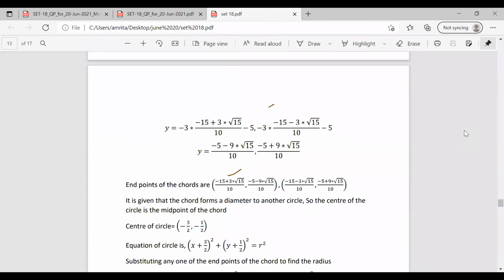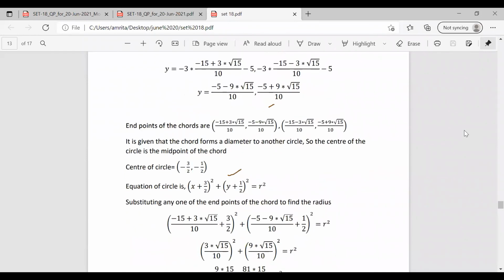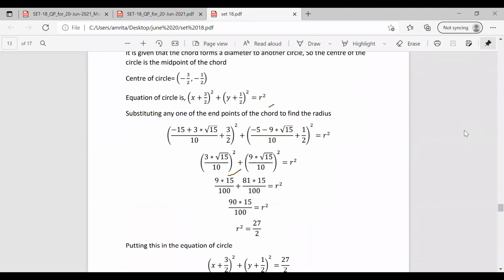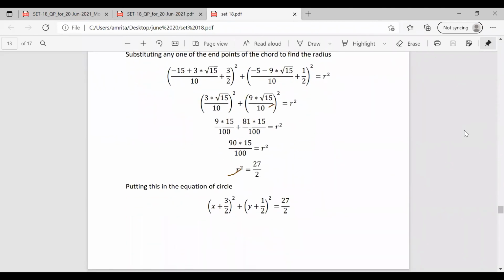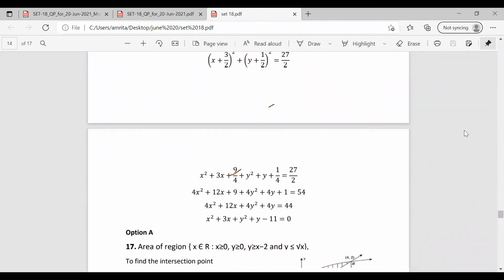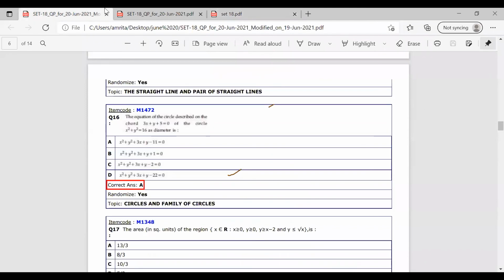After finding the center of the circle, rewrite the equation of the circle, substitute any value of x and y, and find the value of r. After finding the value of r, substitute it in the equation and develop the equation for the circle. Solving this, we have x square plus 3x plus y square plus y minus 11 equal to 0. You have to do the calculations yourself. Checking the options, option A is the correct answer, that is x square plus y square plus 3x plus y minus 11 equal to 0.